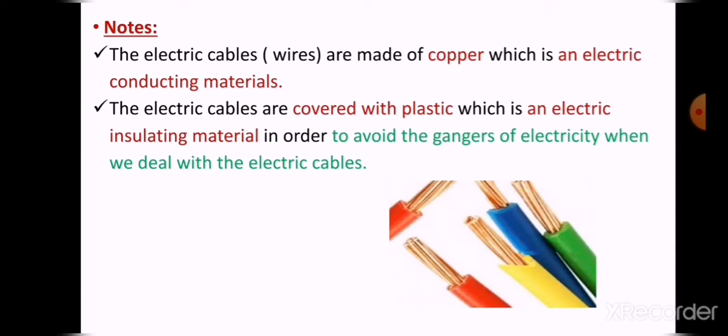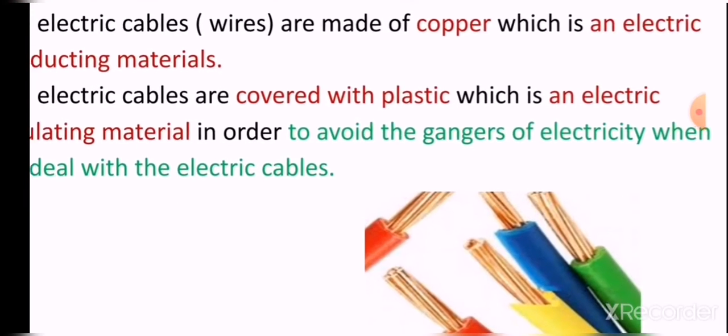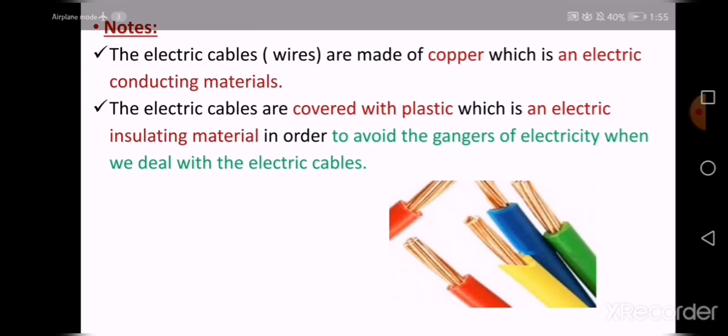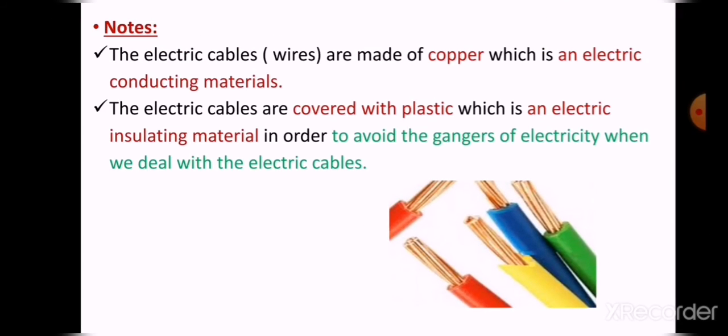We have to know this note: the electric cables or electric wires are made of copper, because copper is from the metals which are electric conducting materials. They are electric conductors. And then these electric cables or wires, like in these pictures, are covered with a plastic layer, which is an electric insulating material. Why? To avoid the dangers of electricity when we deal with the electric cables.